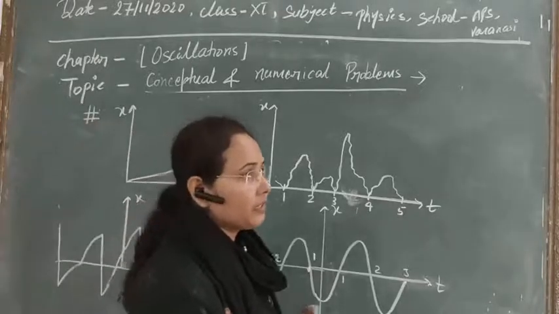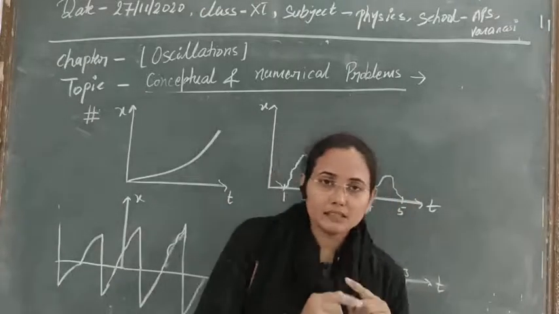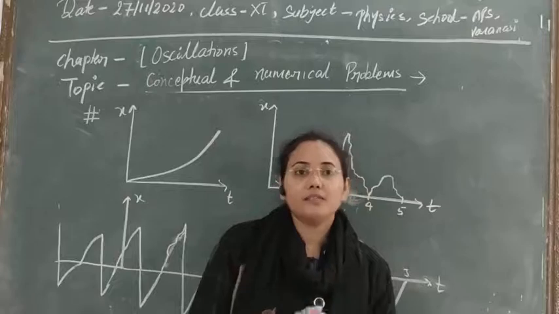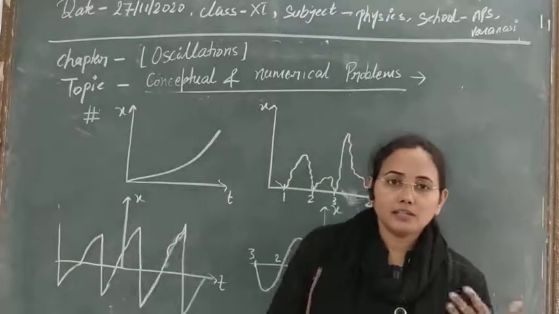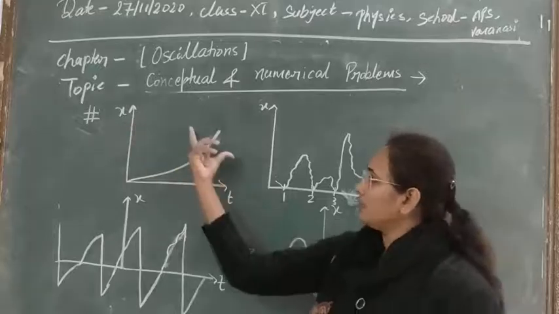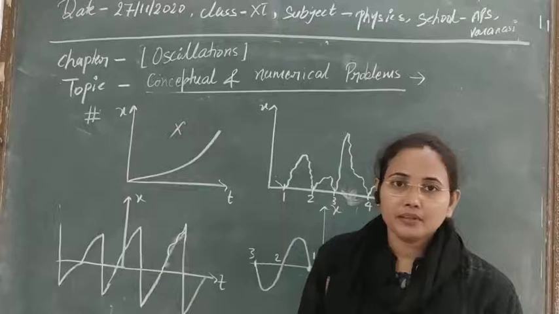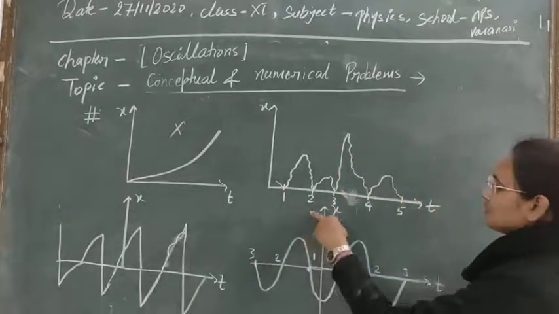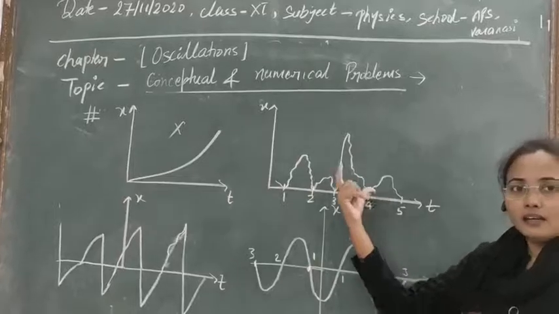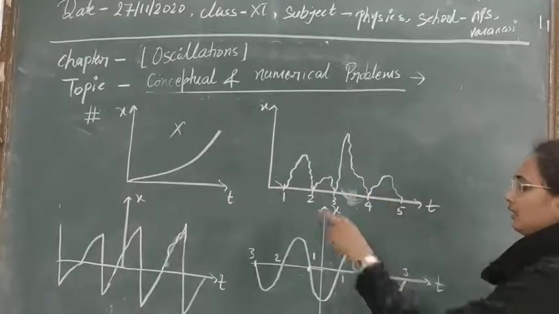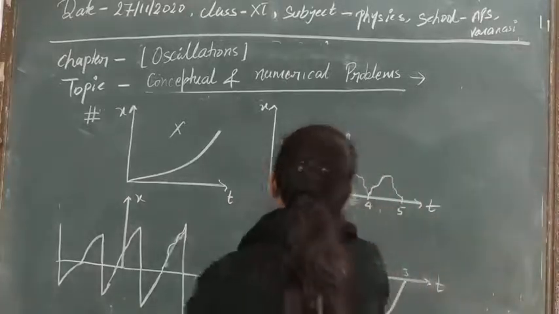In the case of periodic motion, it is necessary that the particle repeats its path again after a certain interval of time. Here, as it is not returning, this is not periodic. Clear? In the second case, some of you can easily say that it is not periodic, but let's see the time it is taking to return to its original position.